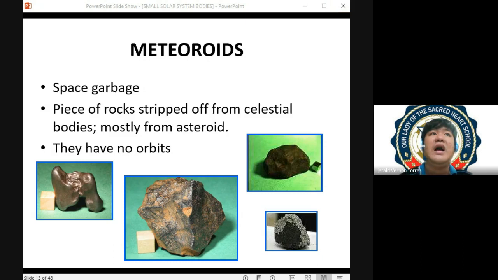now, since we're going to discuss exogenous hazard, the first exogenous hazard that we are going to look at is your astronomical hazard. And usually, ano bang cause ng astronomical hazard? Bakit ba tayo nagka-astronomical hazard? So tatandaan ninyo, our astronomical hazard is due to the fact na merong mga meteoroids. Merong meteoroids in space.